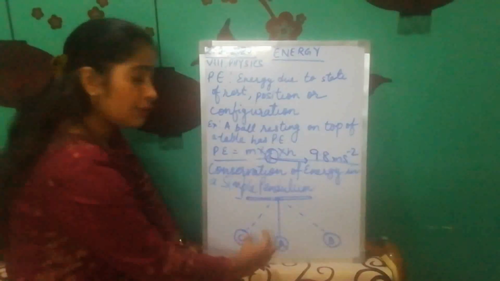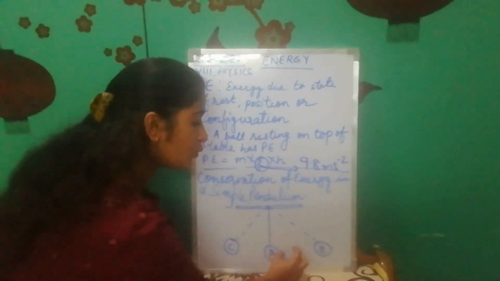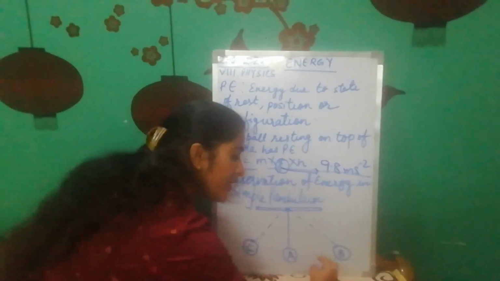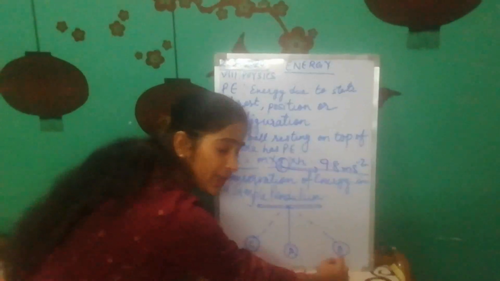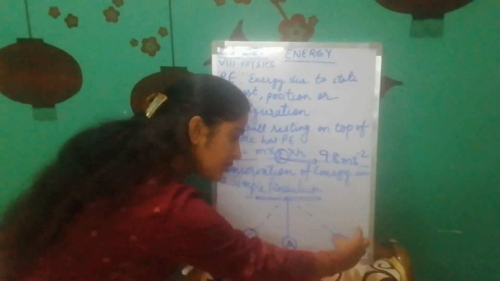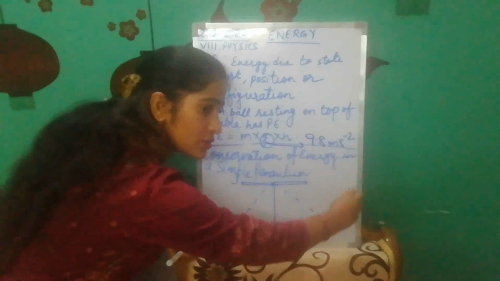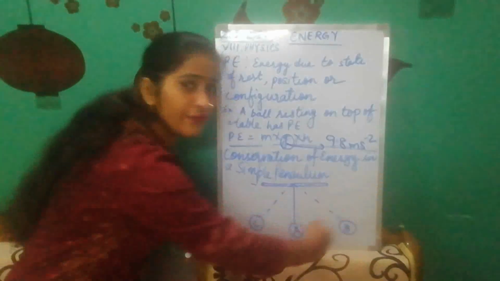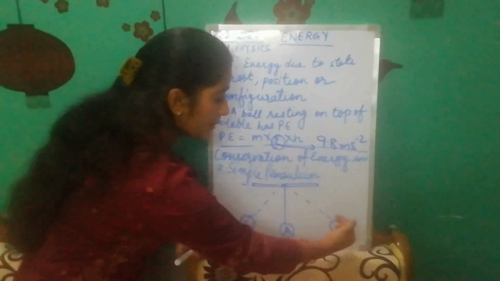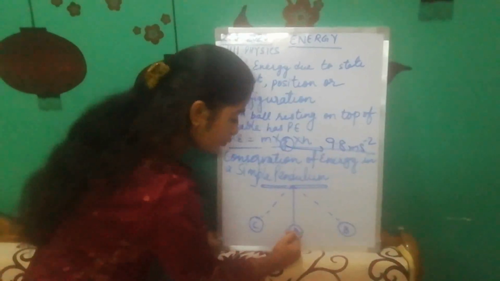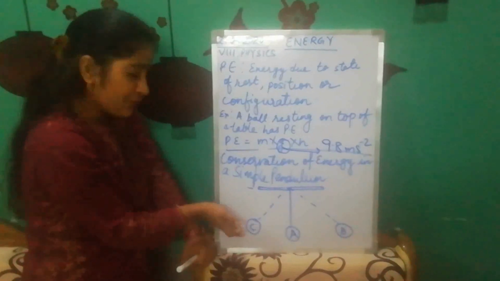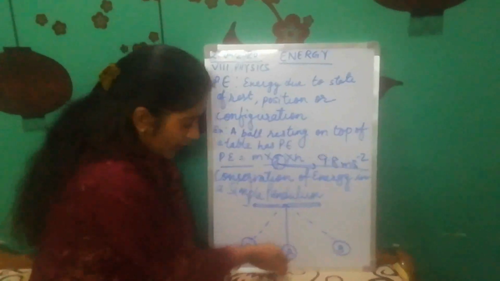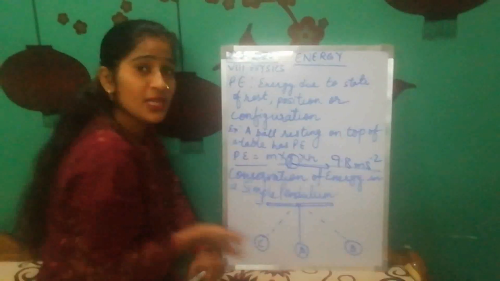Now what we have done is raise this ball to the position called B. I have taken this ball and raised it to some height, and kept it at position B. As soon as I release this ball, what will happen? This ball starts swinging in a to and fro motion. From B it will come to A, from A it will go to C, and from C, reaching its extreme position, it will again go to A, and from A to B. Likewise it keeps on swinging.